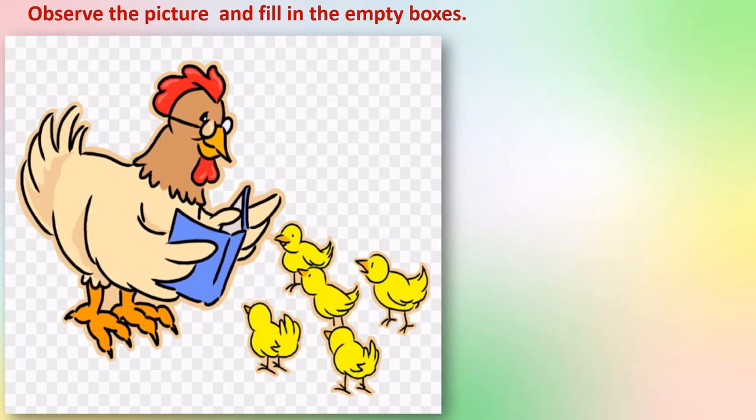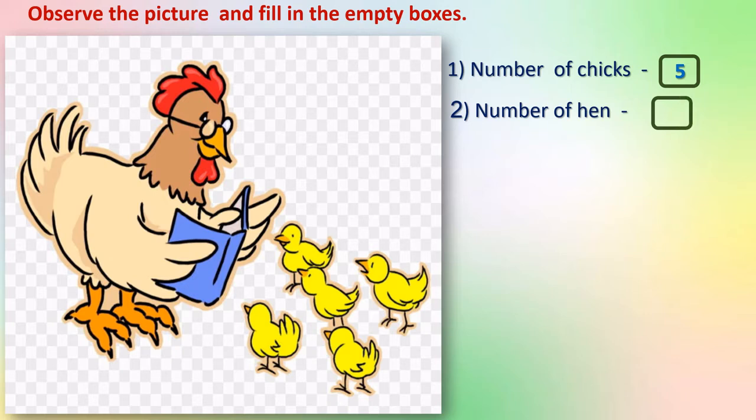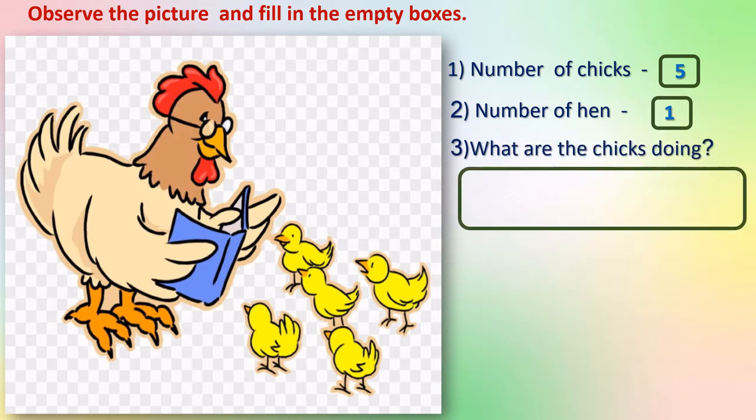Yeah, here you can see a hen and chicks. We'll move to the questions. Number of chicks means young ones of hen, right? Murgi ke bacche. Okay, how many are there? 3, 4, 5. 5, right? Okay, number of hen? Yes, only 1. Nice picture, isn't it? What are the chicks doing? What are they doing? Yes. Guess. Right. They are listening to their mom.